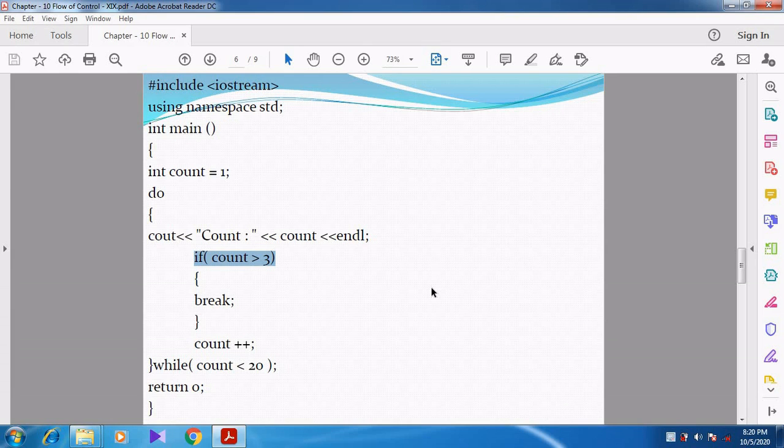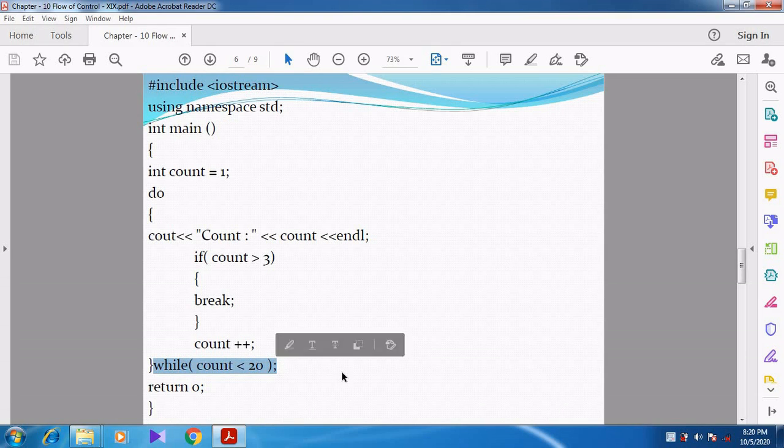So when the condition becomes false, we reach count plus plus. Count plus plus means count equal to count plus 1. Already the count value is 1, so 1 plus 1 becomes 2. Now we check the while condition.